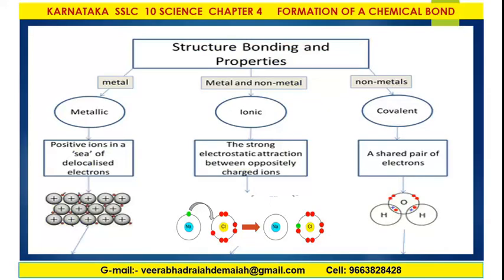And hence, structure, bonding and properties: there are three types, metal-metal, metal and non-metal, and non-metals. Metallic bond, ionic bond and covalent bond are the important chemical bonds we are discussing today.